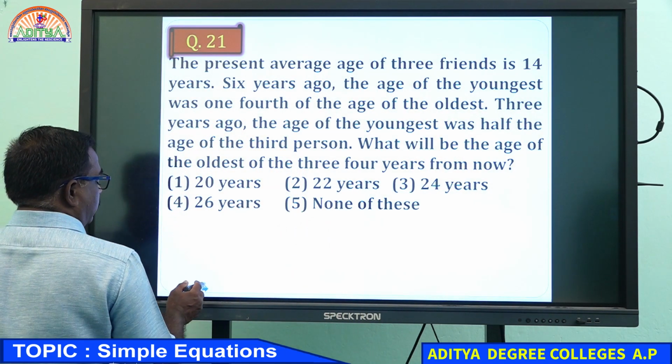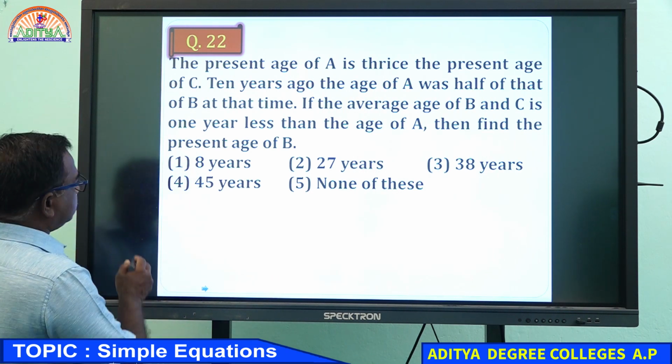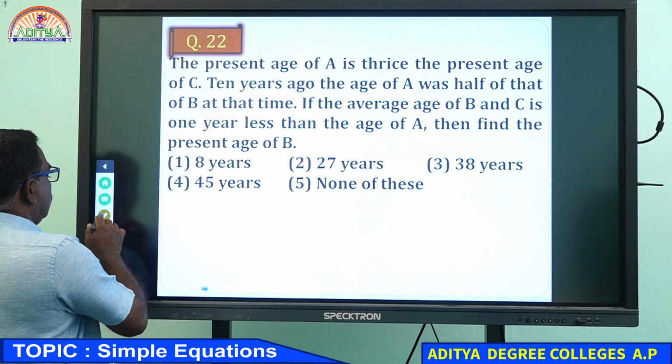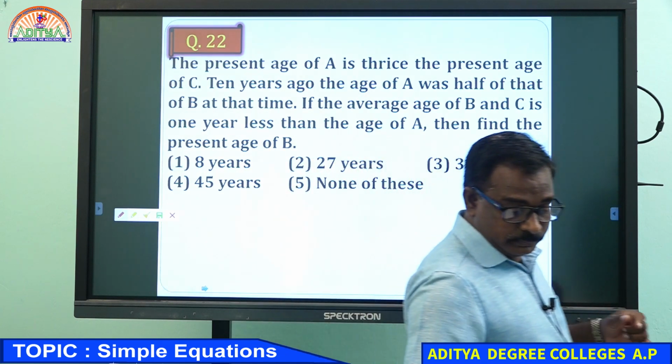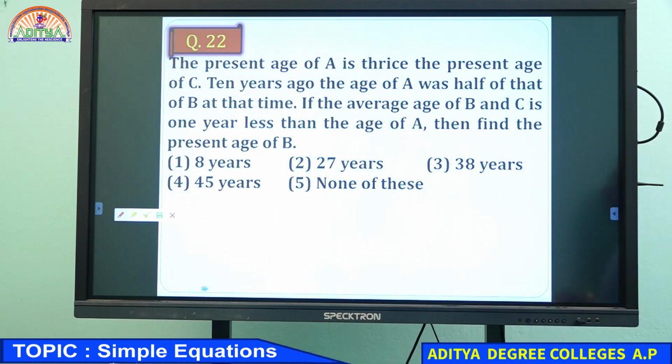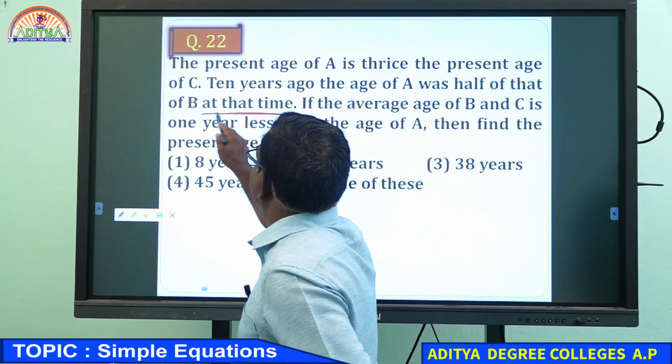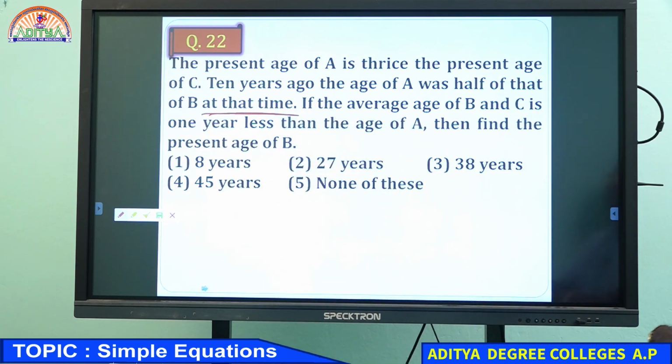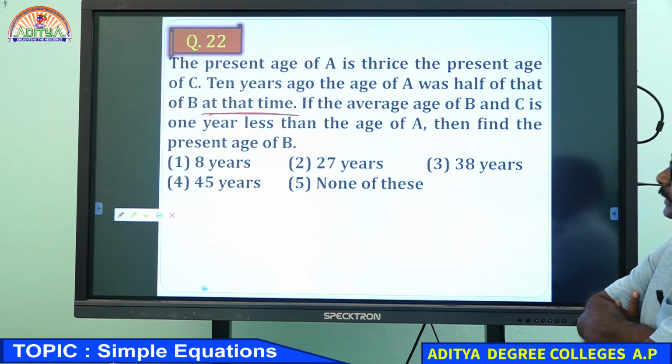See the next question. What is given there, you see. The present age of A is thrice the present age of C. 10 years ago, the age of A was half that of B at that time. If the average age of B and C is 1 year less than the age of A, then find the present age of B.